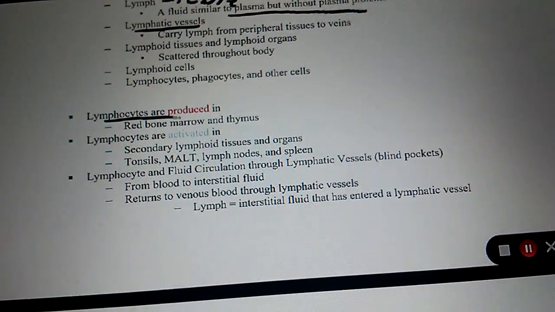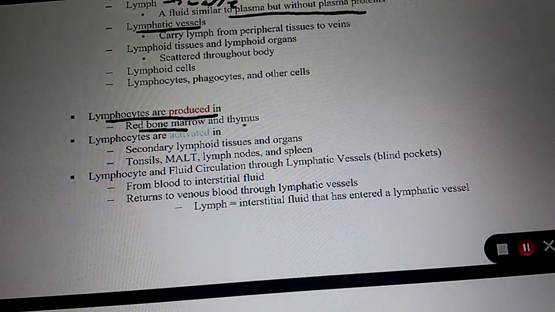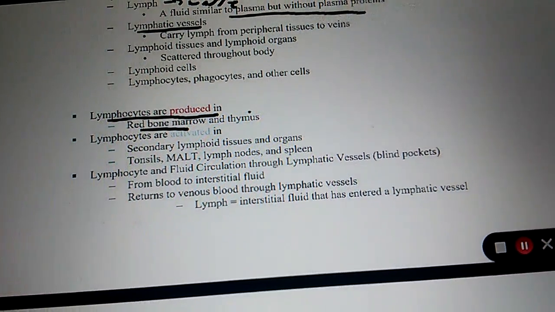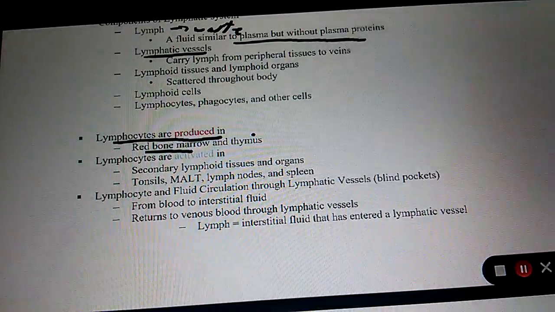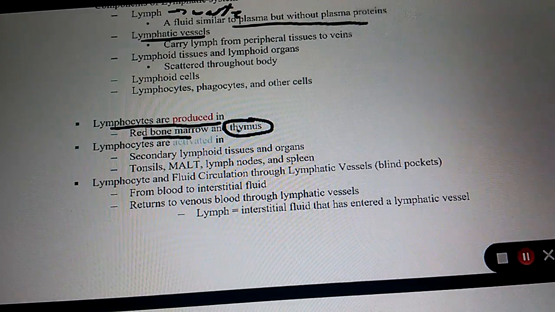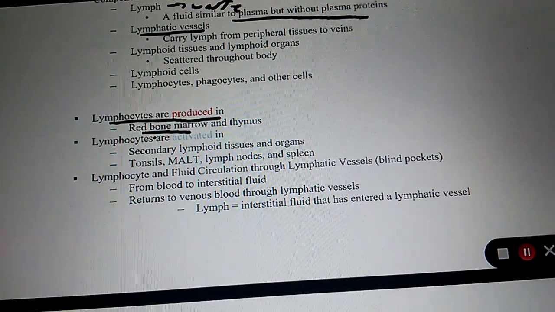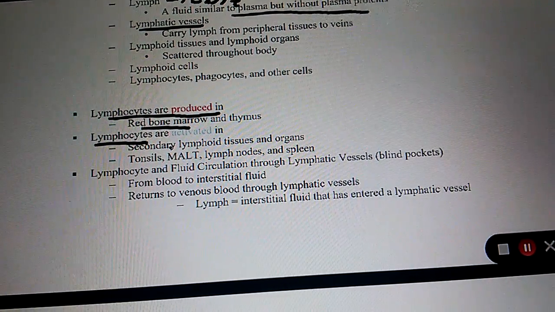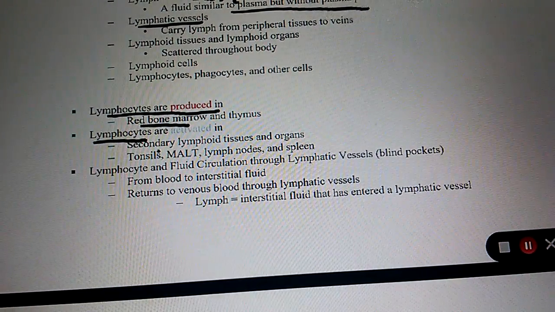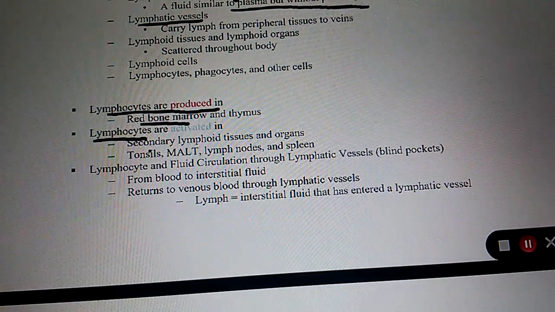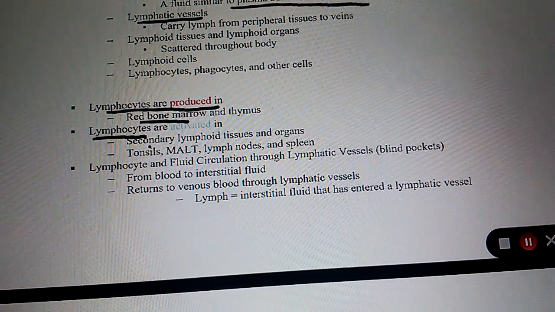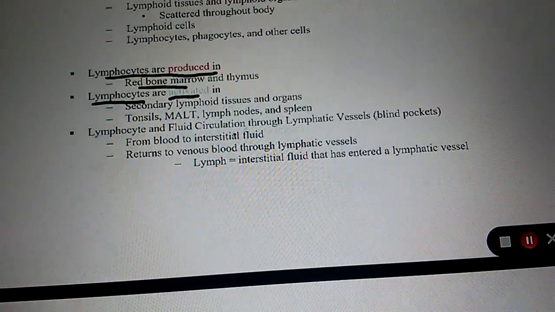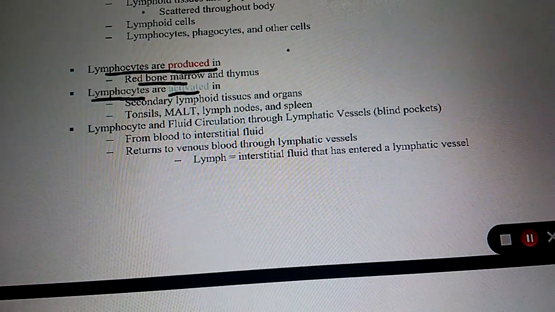Lymphocytes are produced in red bone marrow. The only lymphocyte that does not finish its maturation in the red bone marrow is the T cell, which matures in the thymus, okay? Lymphocytes are not activated in red bone marrow. They're activated elsewhere in the body. That's the key thing to remember. So where are lymphocytes activated? Elsewhere in the body. Could they be activated in lymph nodes? Yes. Can they be activated in tonsils? Yes.